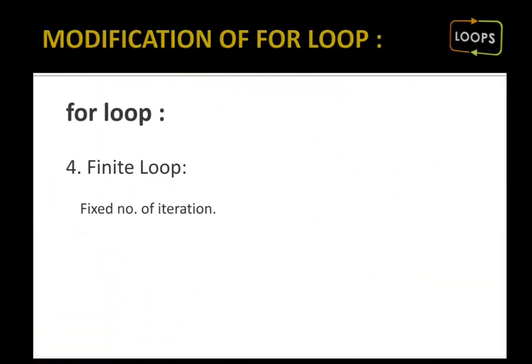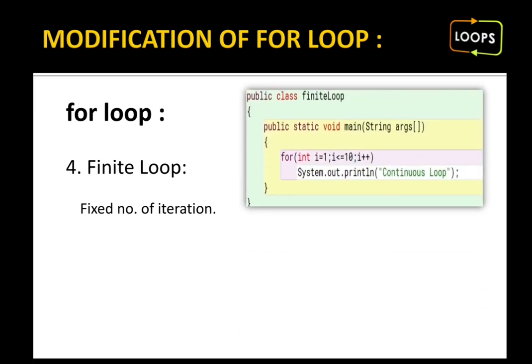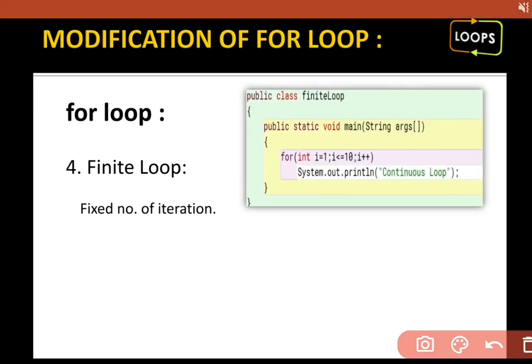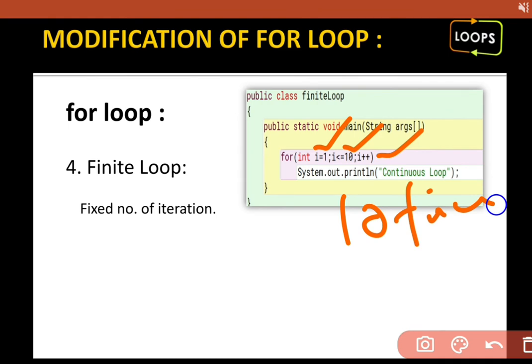Now moving further with the finite loop. Finite is a fixed number of iterations. Now see, if I'm counting from 1 till 10, which means I'm using 10 times, but one by one I am increasing it. That's why it is known as a continuous loop.